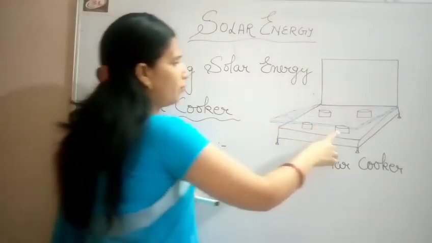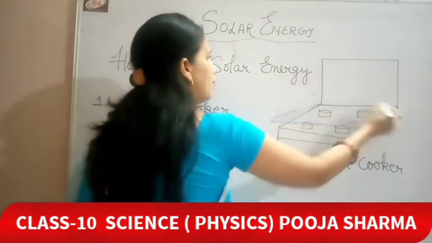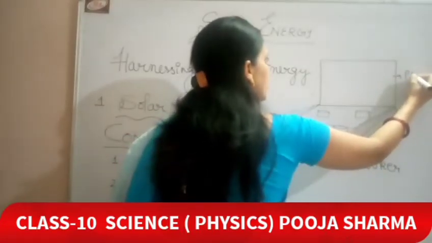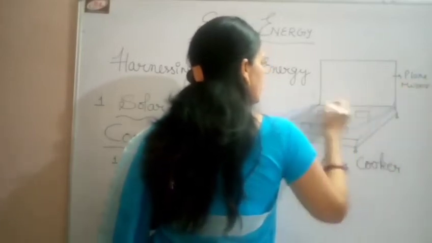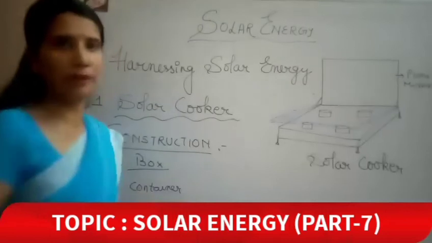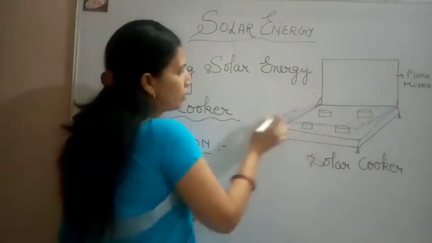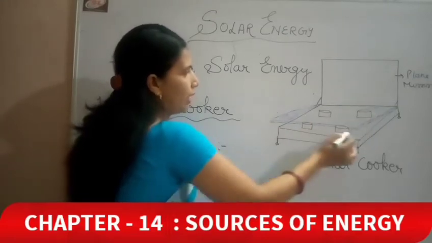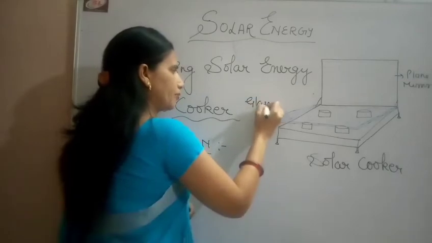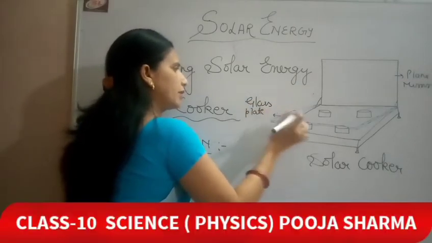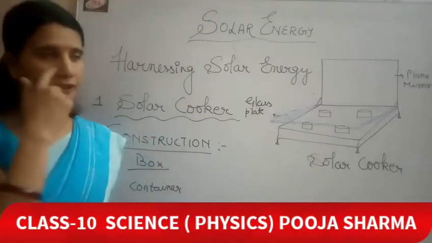Now the food material is kept in these containers, and now a plain mirror. What is it? It is a plain mirror. A plain mirror is fixed over it with the help of hinges. We fixed a plain mirror for getting the best reflection. Now you can see that there is a blue colored glass plate. It is kept above the containers. So this glass plate increases the reflection process.